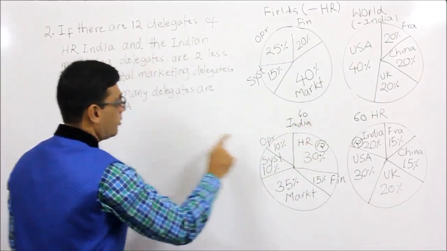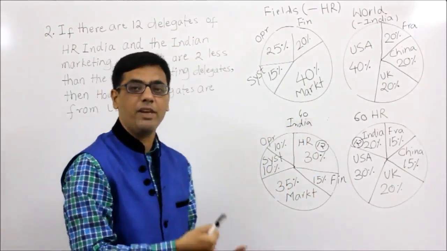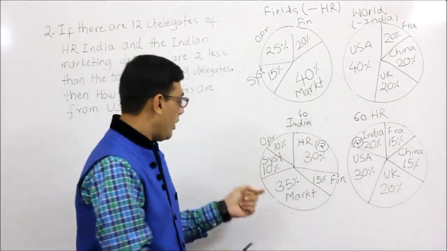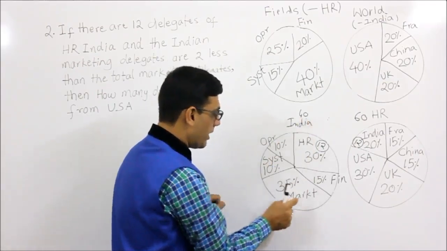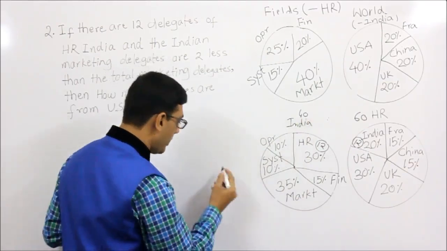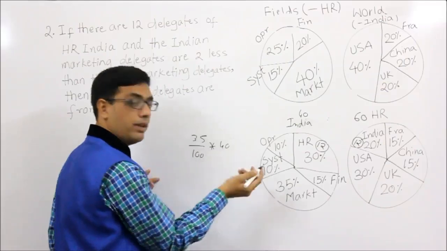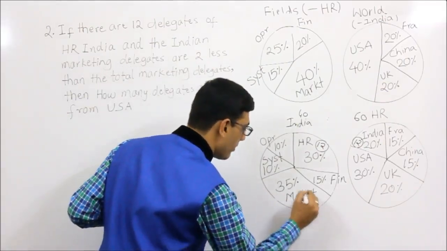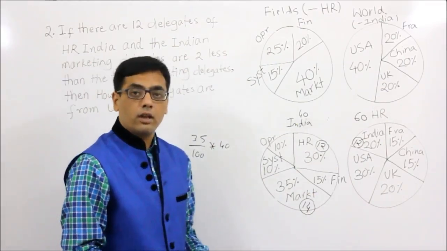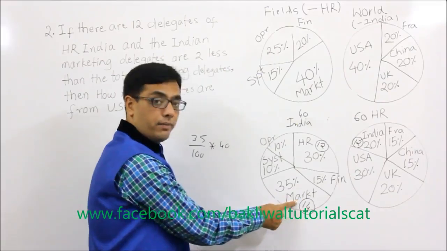Now, Indian marketing delegates. So India is 40, marketing is 35%. So can you please tell me, what is 35% of 40? 35% of 40 is the marketing. What is 35% of 40? So we can calculate 35 upon 100 into 40, something like that. So if you do that calculation, this is 14. So we have come to Indian marketing as 14.